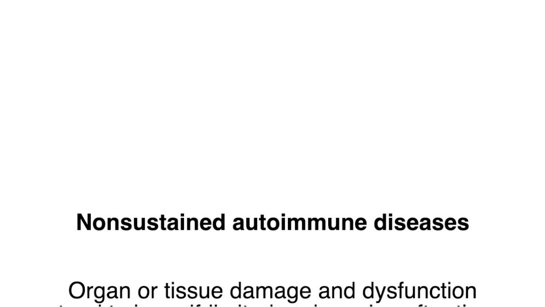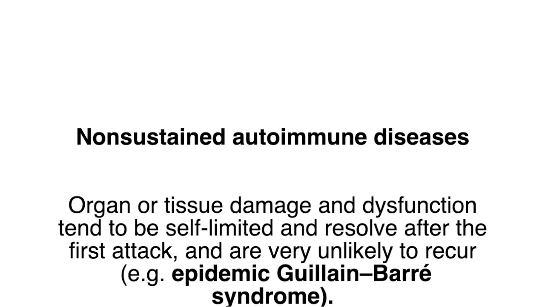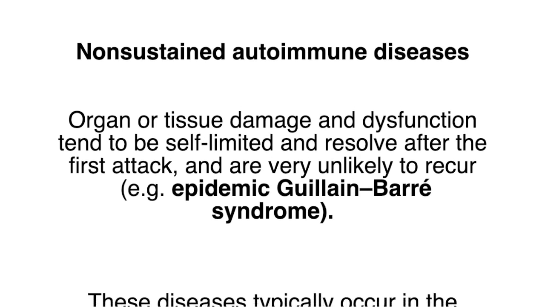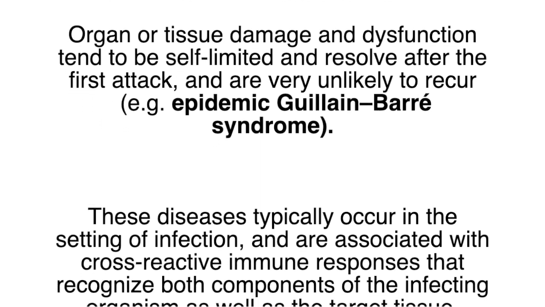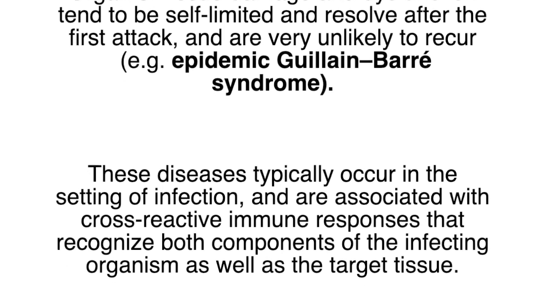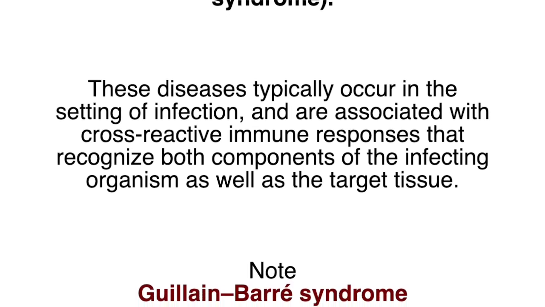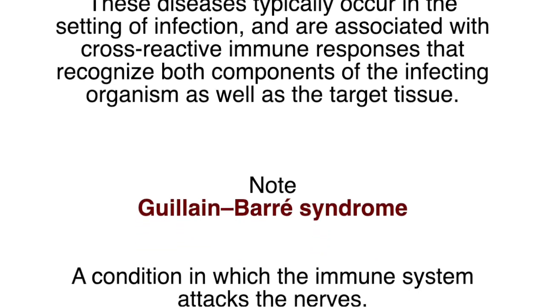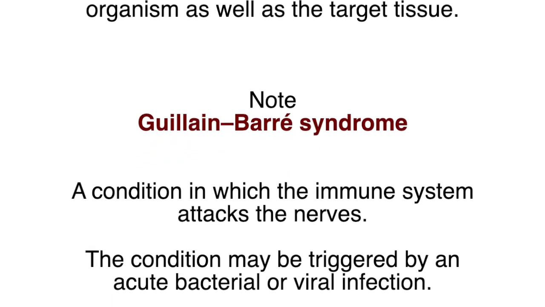Non-sustained autoimmune disease. Organ or tissue damage and dysfunction tend to be self-limited and resolve after the first attack and are very unlikely to recur. Example, epidemic Guillain-Barré syndrome. These diseases typically occur in the setting of infection and are associated with cross-reactive immune responses that recognize both components of the infecting organism as well as the target tissue. Note, Guillain-Barré syndrome is a condition in which the immune system attacks the nerves. The condition may be triggered by an acute bacterial or viral infection.